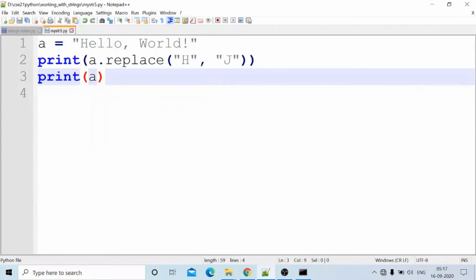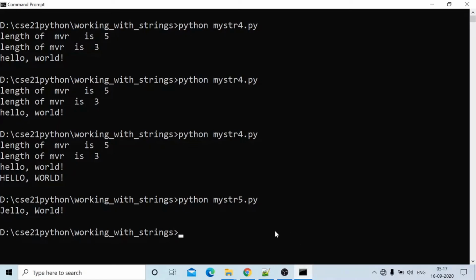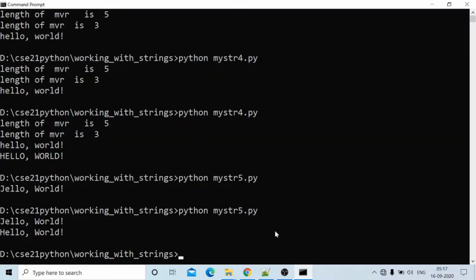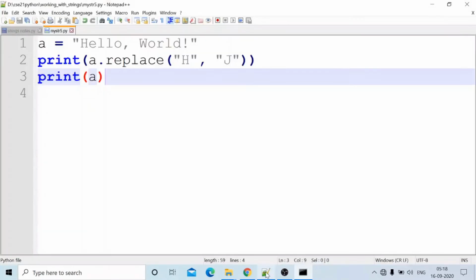A dot replace. We are replacing H with J. After replacing, once again I am printing the value. Will it come two times? Hello world, hello world. It will not affect. So replace means only on that line it is replaced. Next onwards the original value is the same. It has not changed the initial value.